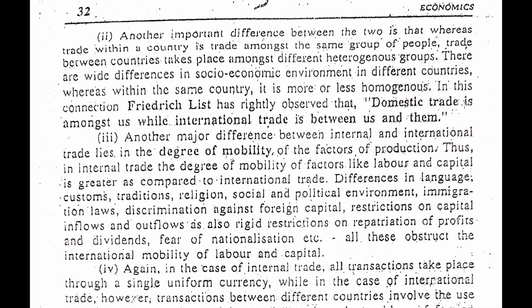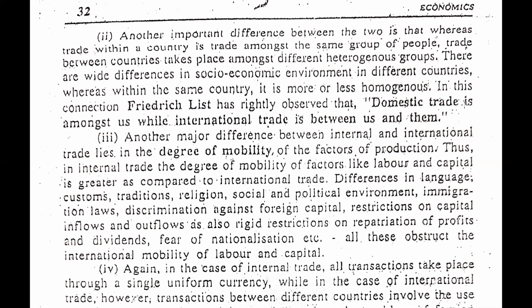So guys, this explanation says that when we are doing internal trade, the people in a country are almost the same, their habits are not much different, so there is not much variety in the people. So we can do our business very well, we can do trade very well, we can produce the same kind of goods and services. People generally prefer the same kind of goods and services, so tastes and preferences of people are not much different.